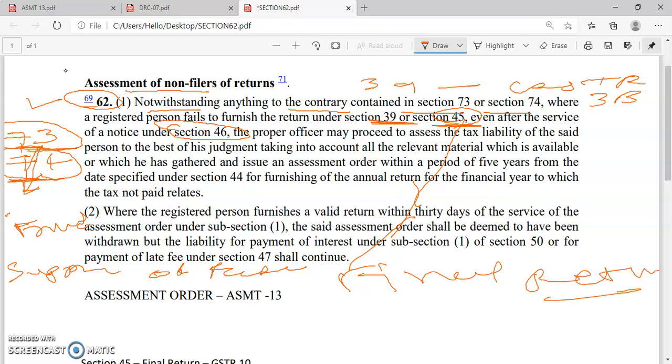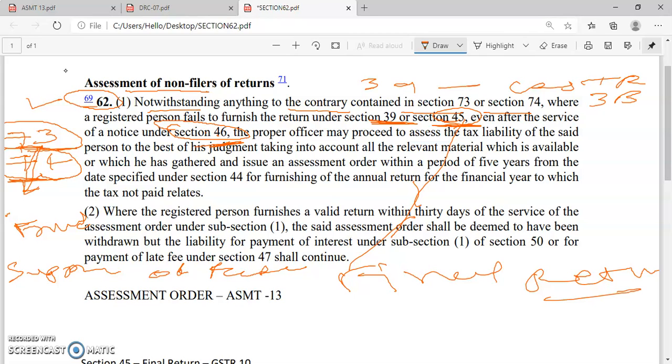So if any person fails to furnish the return under section 39 or section 45 even after issue of notice under section 46, which we have already discussed, the notice will be issued in form GSTR 3A because you have failed to furnish the return under section 39 or section 45.